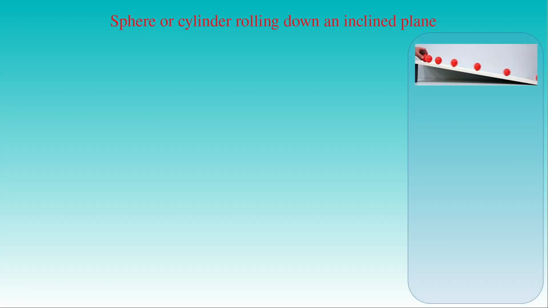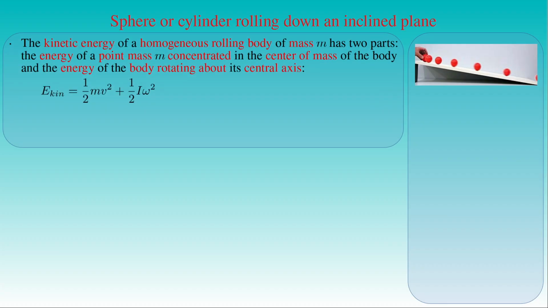Now we determine the kinetic energy of a sphere rolling down an inclined plane and examine the forces accelerating the body. In the case of this type of motion, the kinetic energy of the homogeneous body of mass m consists of two parts. The first part is the energy of a point mass m concentrated in the center of mass c of the body, where the point mass travels with the velocity v having the kinetic energy 1/2 times the mass m times the square of the velocity v.